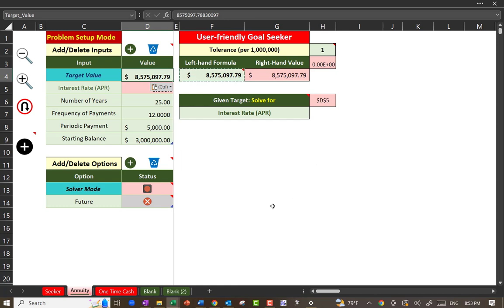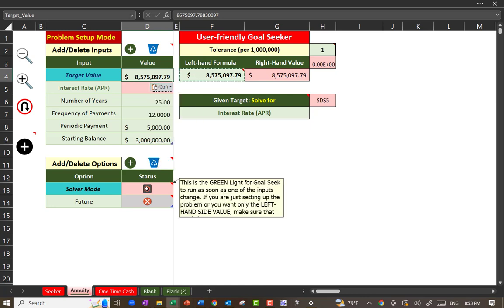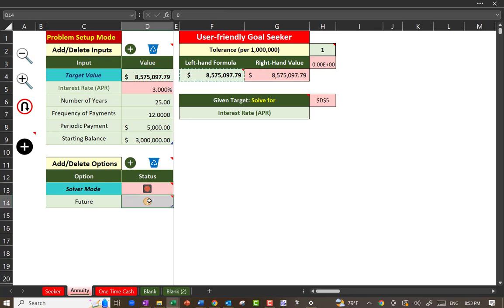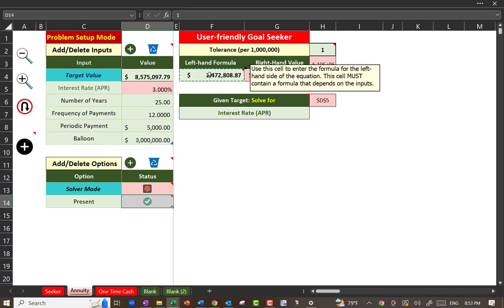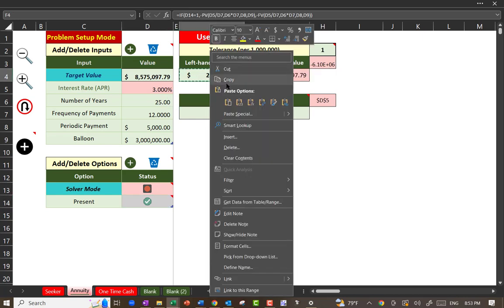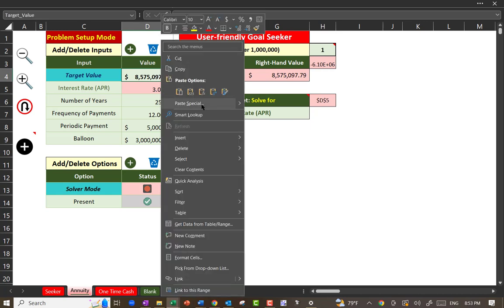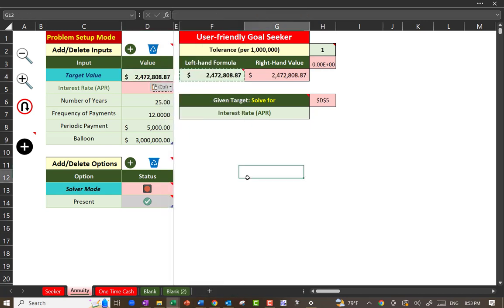Wait a minute, that number changed. Let me go back. Yeah, I need to do this before I change those. Copy, target the value, paste the value.